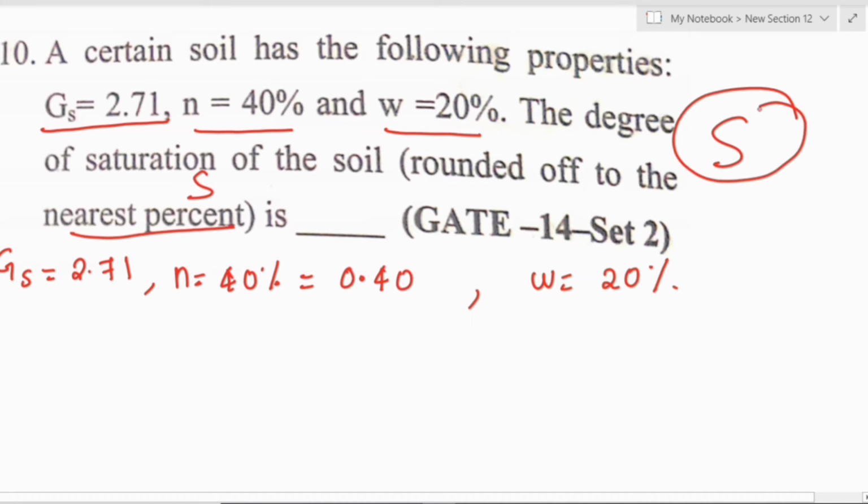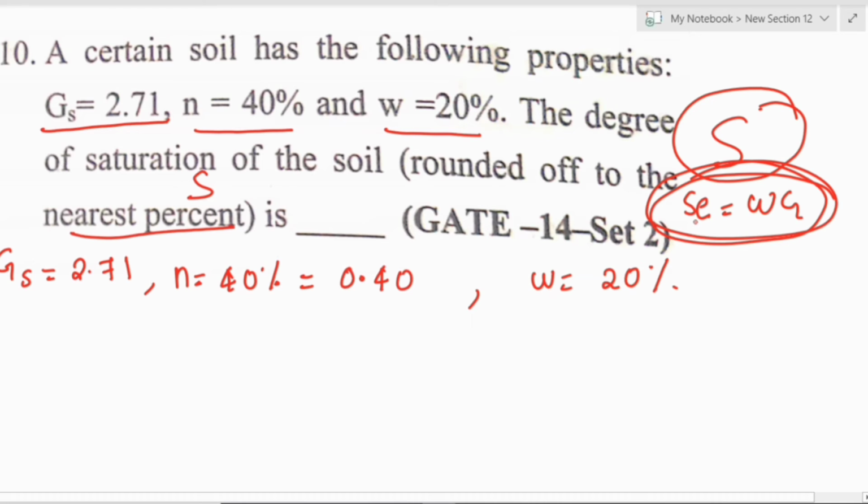So we want to find S. We know the basic formula, which is very important in entire soil mechanics, and with this formula you can solve many questions. Just remember our cricket player Sehwag. From this formula, if we get E, then we can find S, the degree of saturation.